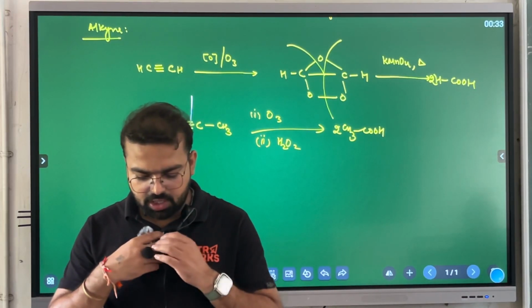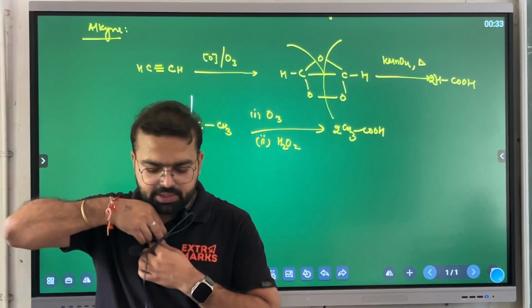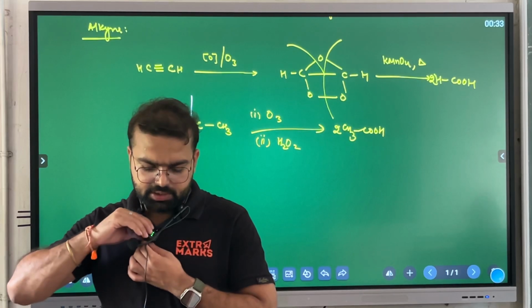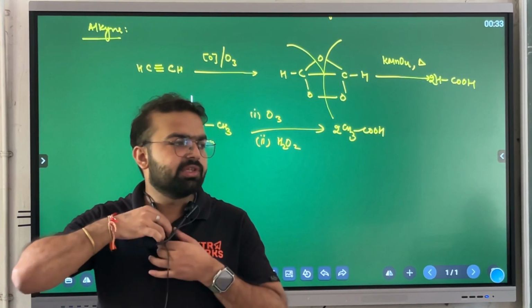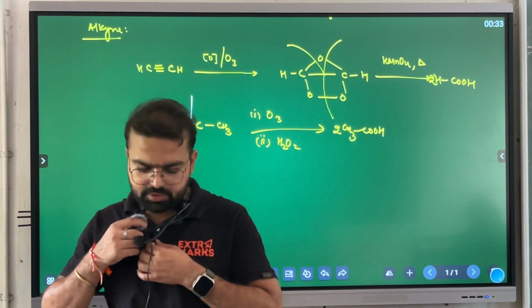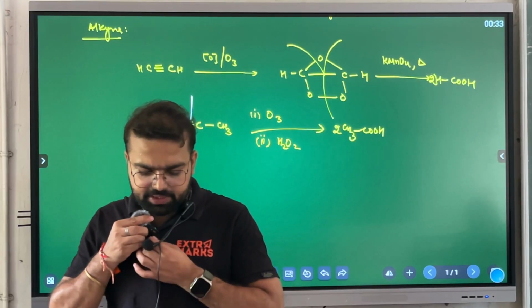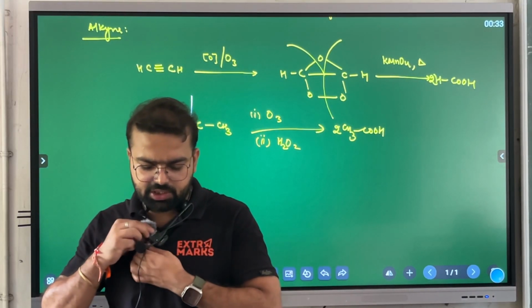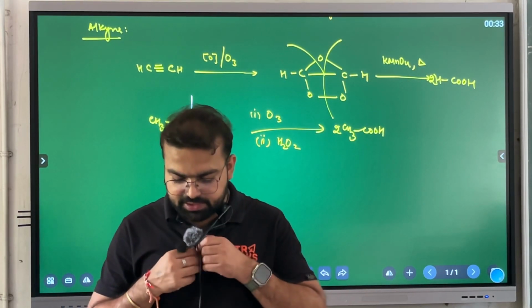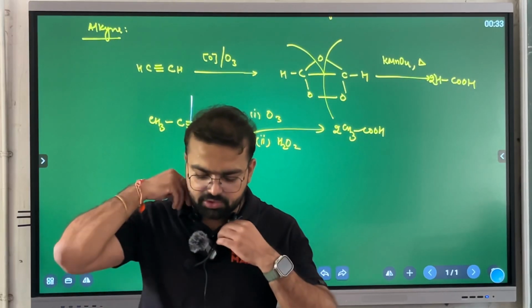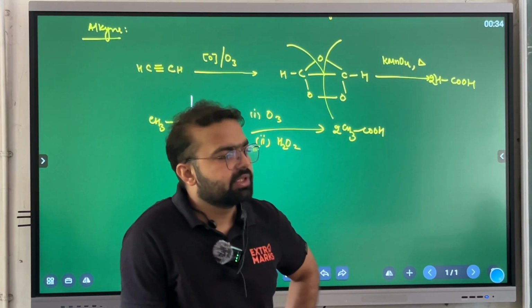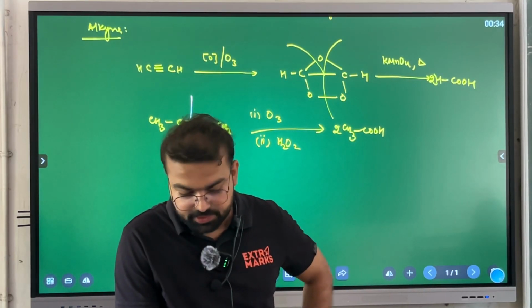Carboxylic acids are higher boiling liquids than aldehydes, ketones and even alcohols of comparable molecular masses. The same question had come in CBSE in the form of assertion and reason. So mark it as important. The reason is also mentioned there: it is due to the more extensive association of carboxylic acid molecules through intermolecular hydrogen bonding. This was the reason, and the first line was your assertion. Clear?